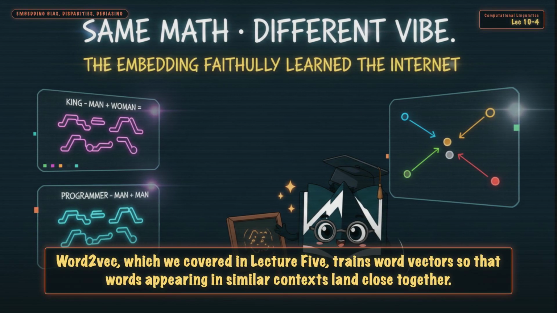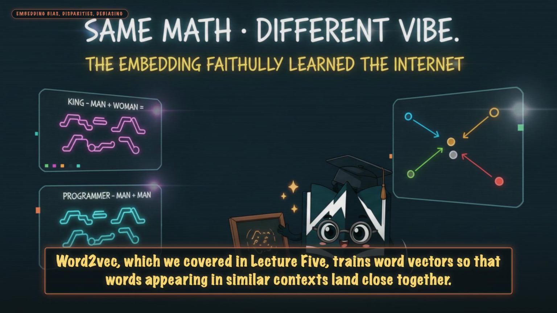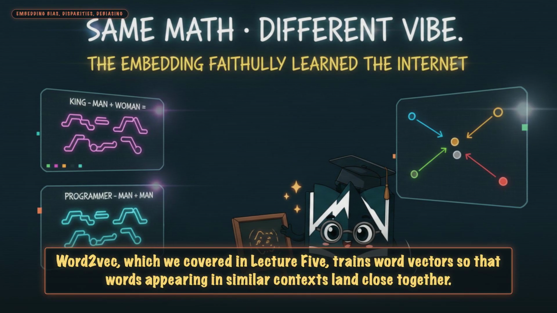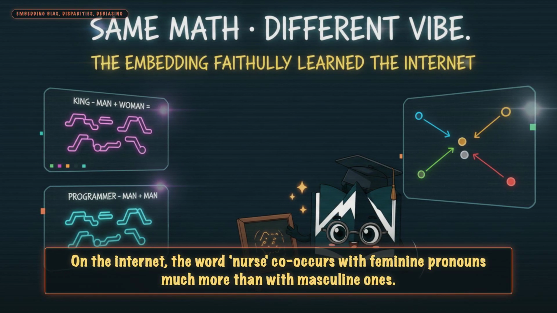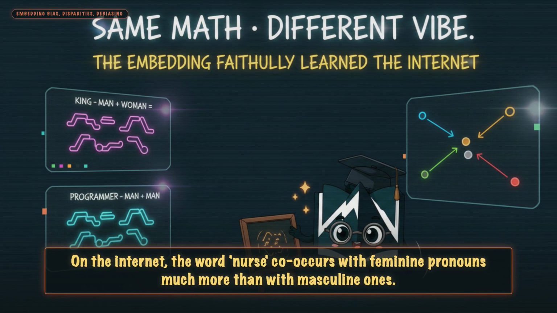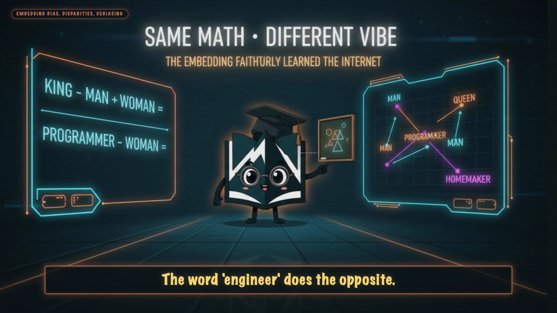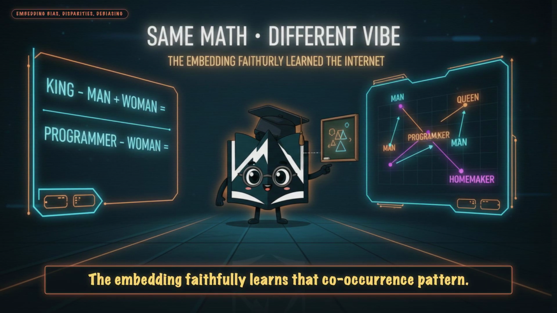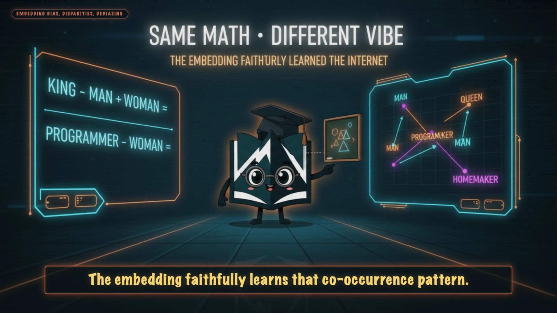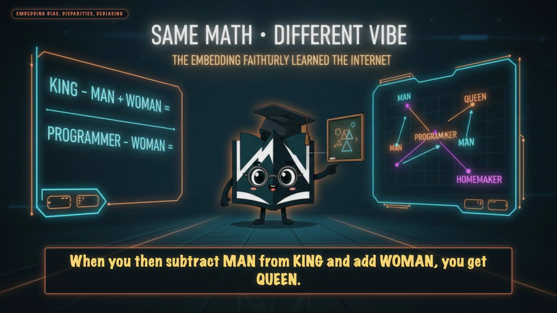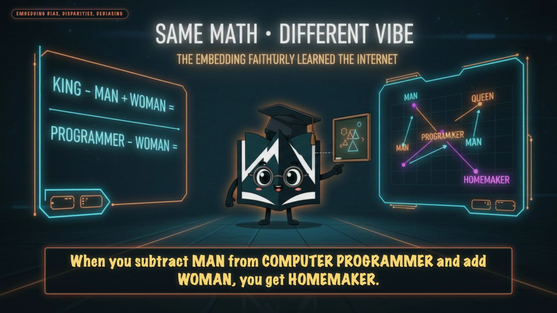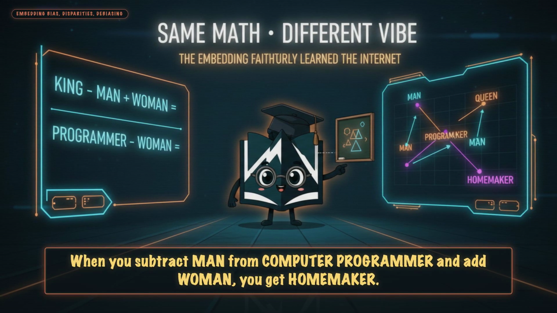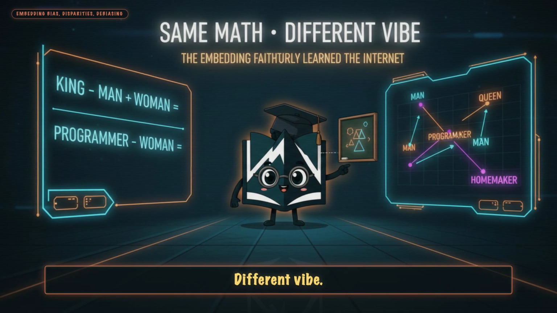Beat 1. Embedding bias. Word2vec, which we covered in Lecture 5, trains word vectors so that words appearing in similar contexts land close together. On the internet, the word nurse co-occurs with feminine pronouns much more than with masculine ones. The word engineer does the opposite. The embedding faithfully learns that co-occurrence pattern. When you then subtract man from king and add woman, you get queen, beautiful. When you subtract man from computer programmer and add woman, you get homemaker. Same math, different vibe.